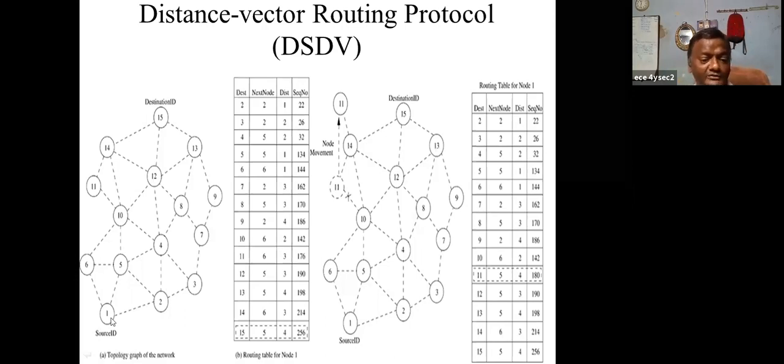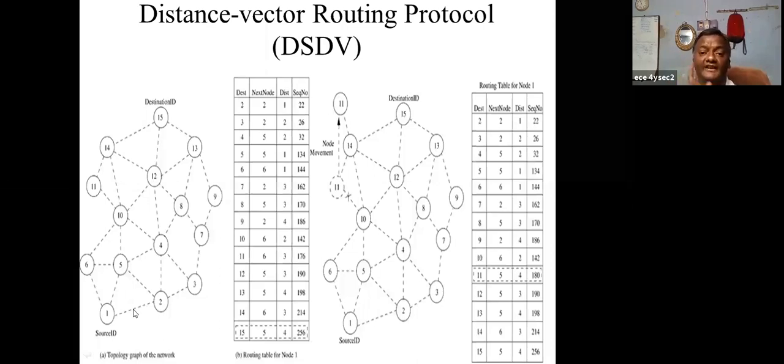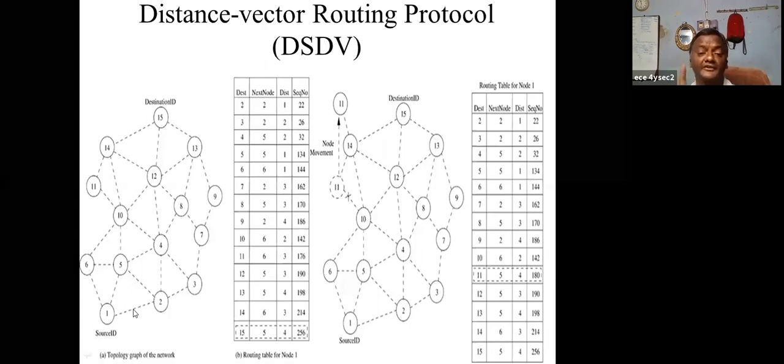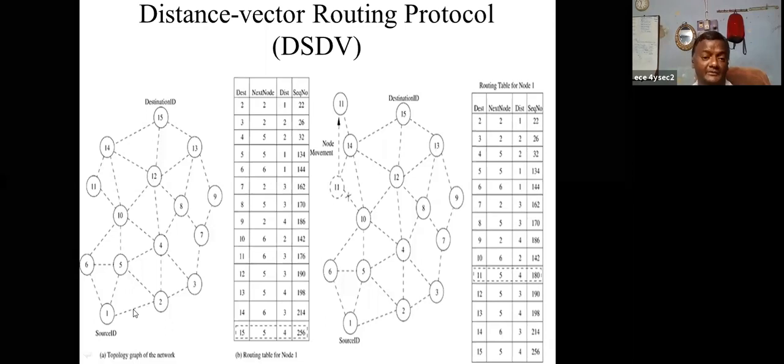Okay, right. Suppose I want to go from 1 to 3, so my destination is 3. To reach 3, there are different paths, 5, 4, 3 or 1, 2, 3. But you should consider the large sequence number and less cost, and the distance is minimum. You should consider everything. This is called the updation of the routing table.